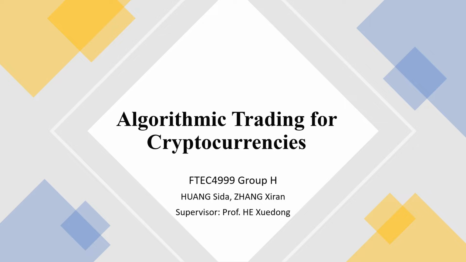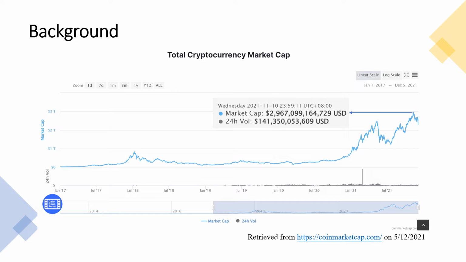Our topic is algorithmic trading for cryptocurrencies, and I will present our outcomes of the final year project for you. Let's first have a snap of investment in cryptocurrencies. Since the release of Bitcoin in 2009, the crypto market has developed a lot. During recent years, there has been a dramatic booming in the crypto market.